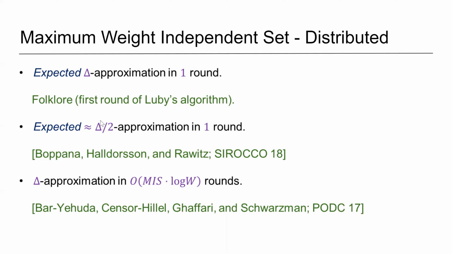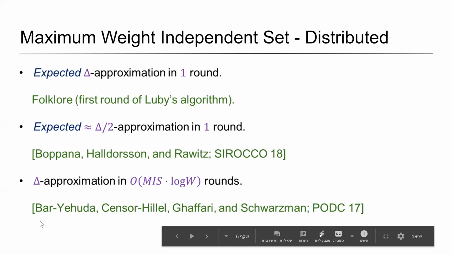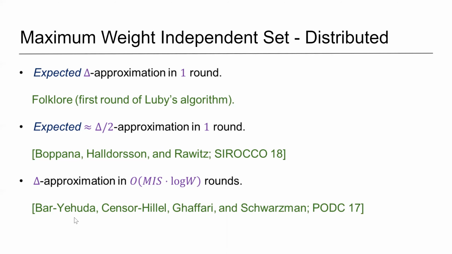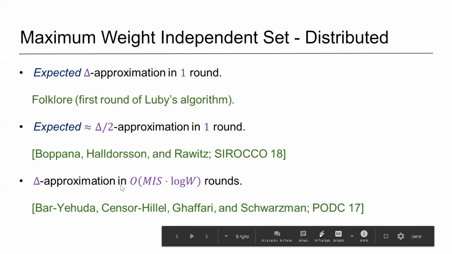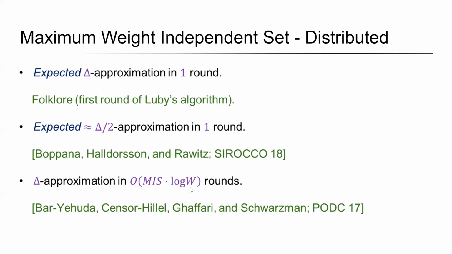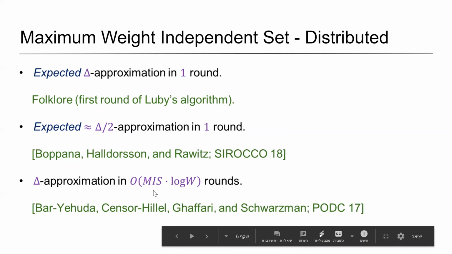If one is interested in an approximation guarantee that is not only in expectation, then there is a work by Bar-Yehuda, Censor-Hillel, Ghaffari, and Schwartzman in which they show that a delta approximation can be achieved in O(MIS log W) rounds, where MIS is the complexity of finding a maximal independent set and W is the maximum weight of a node in the graph. Recall that a maximal independent set is not necessarily a maximum independent set. This term translates to something like log n times log delta, because W can be as large as poly n, and the running time of finding a maximal independent set is log delta plus poly log log n.